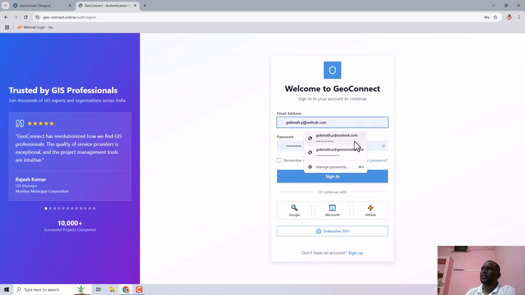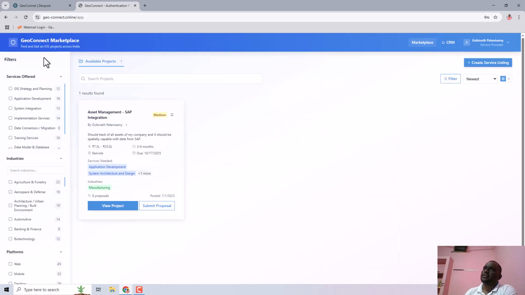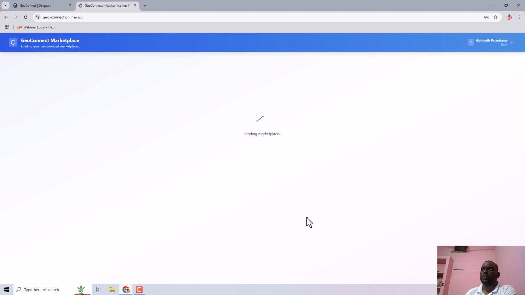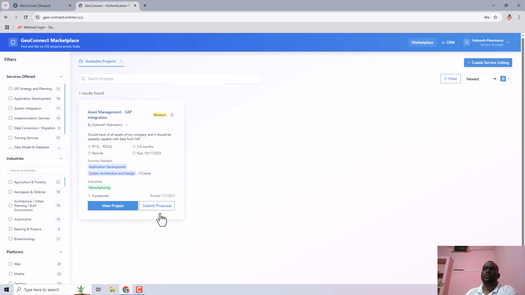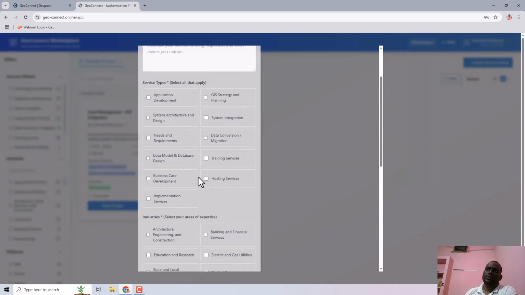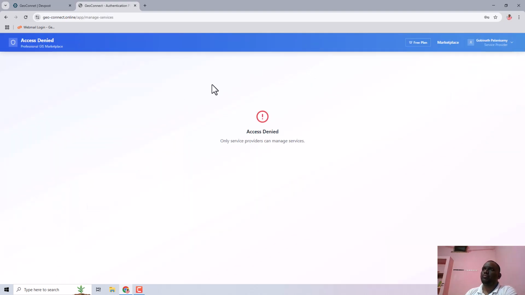So this is for clients who are offering projects, and this is for freelancers. This login is for freelancers. Please sign in using this, and the same filters will be available, but there is only one difference here. All the published projects will be available, and they can view a project and submit proposals. They can also create their service lists, whatever services they can offer, and manage them in my services.